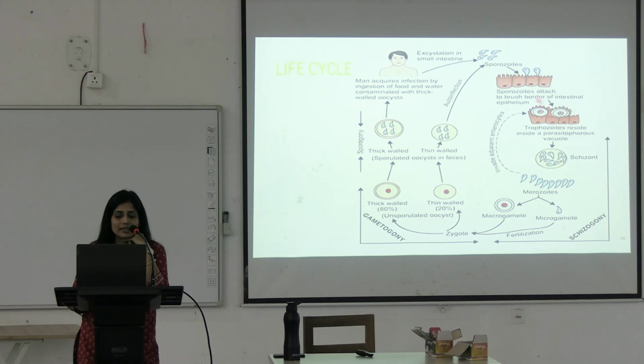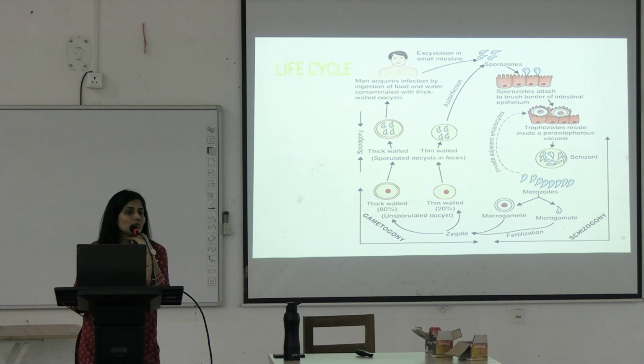Inside it takes place the schizogony. What is schizogony? They become merozoites. And these merozoites then transform into microgametes and macrogametes, which form the zygote, and this process is known as gametogony.